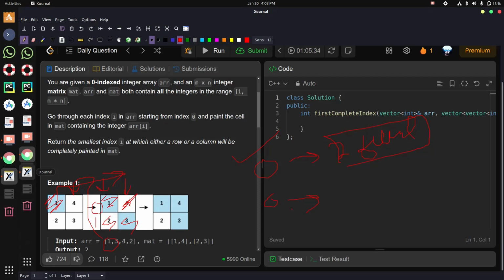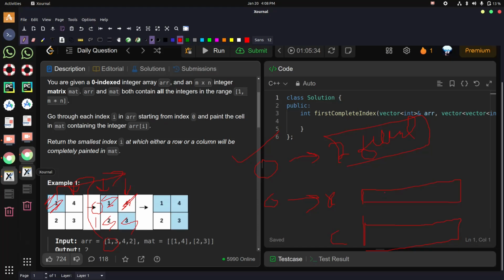Now what we will do here is create two arrays, one for the rows and the other one for the columns.